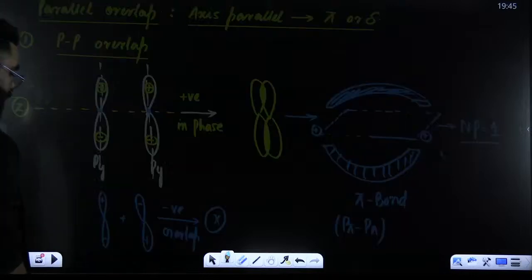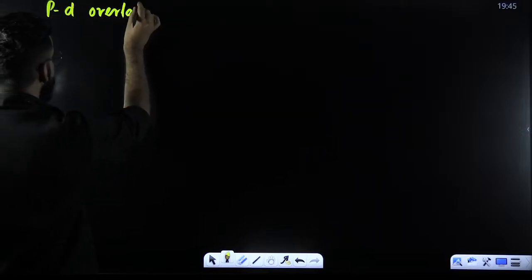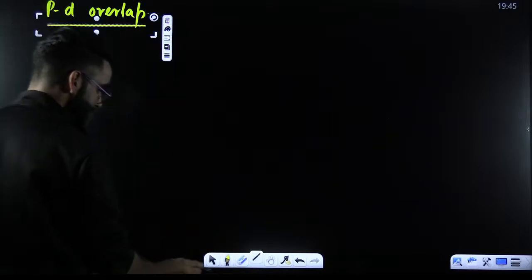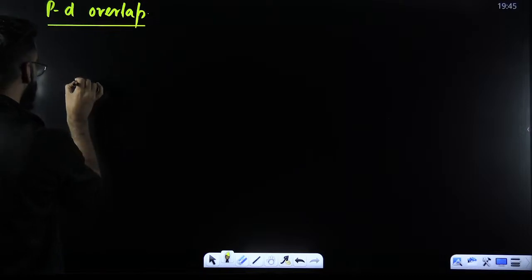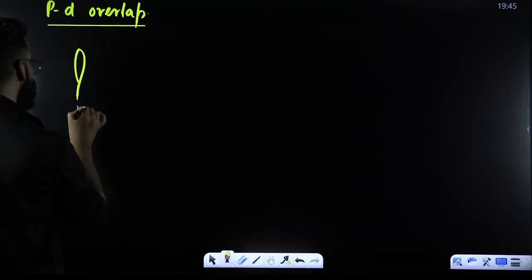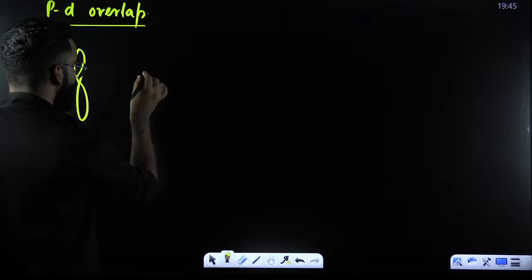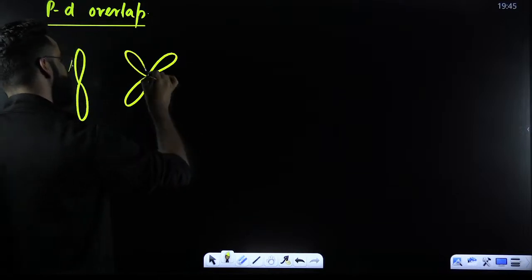Now, the second type over here. The second type of parallel overlapping is going to be your pd parallel overlap. For example, my dear students, this is one of the p orbitals, right? And I'm taking the d orbital of one more bonding atom. This is the d orbital of one more bonding atom.